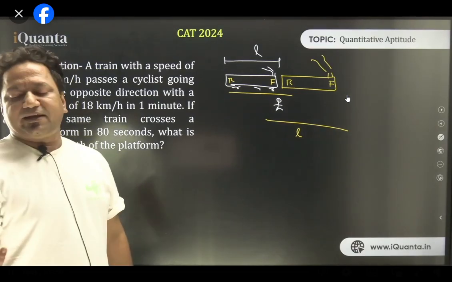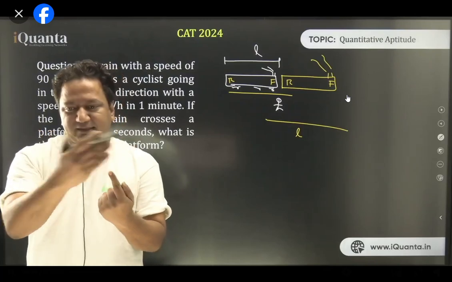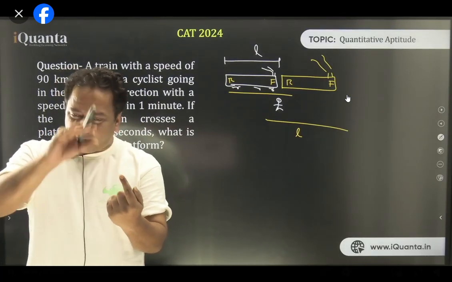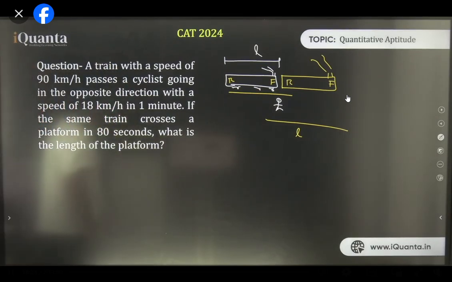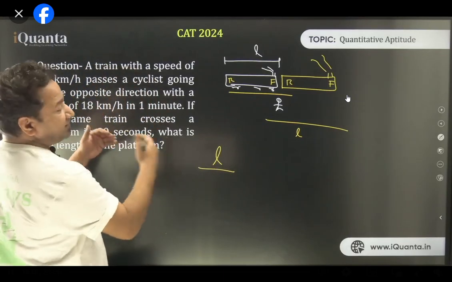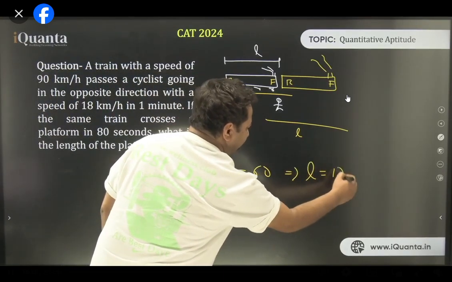Aditya, the train can be anywhere, the cyclist can be anywhere. The question talks about when you start crossing the cyclist, when the train starts crossing the cyclist, we'll consider the point at which it started crossing, right? Okay, so length upon, because they are traveling in opposite directions, we discussed it earlier as well. That is what we got. So basically the length of the train became 1800 meters.